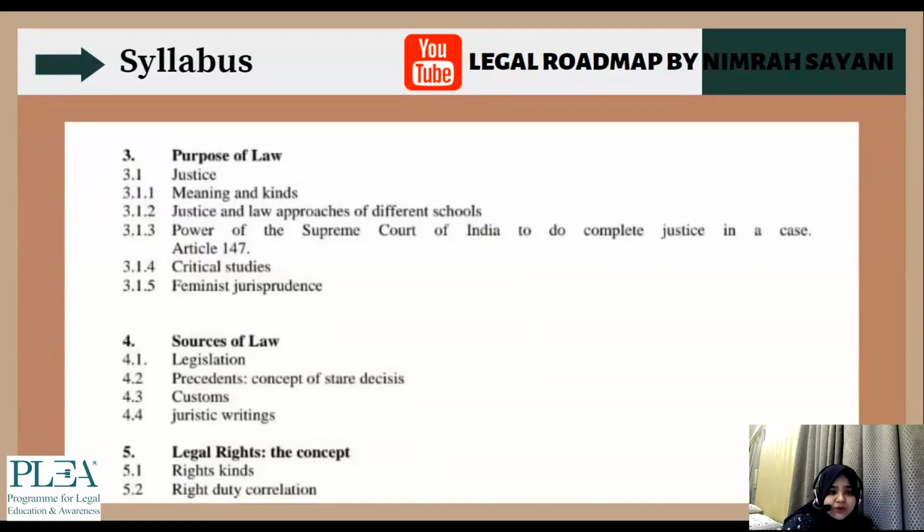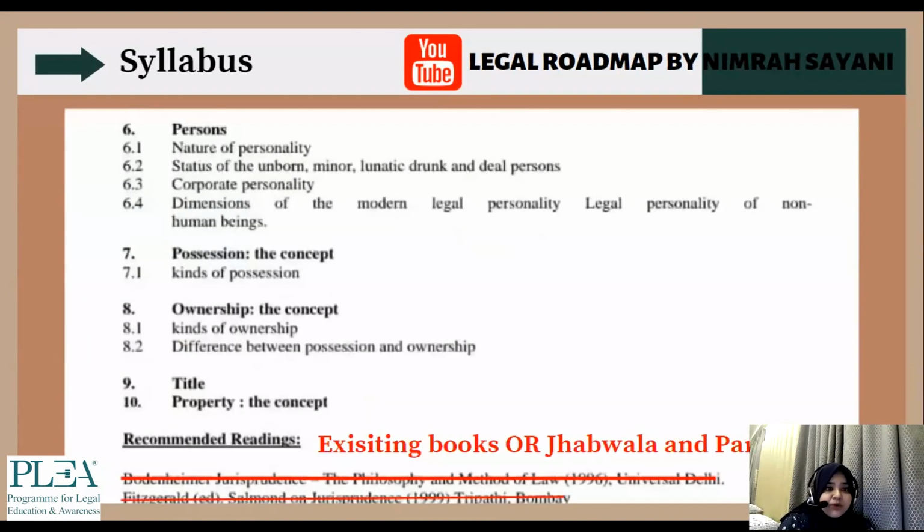So whatever was there before that, even though you have a different paper pattern, the content of the paper pattern might have differed, but the questions and the Roman numbers, all of that is quite similar. So that would be the point of reference, that is 2019 backwards papers. Then you have legal rights. Again, this portion is something which has been asked quite often, either in situationals or in your 12 markers. Then persons, all of this from 4 to 10 is there in either a 2 marker or a 12 marker, but any one or the other thing from all these is always there in the paper.